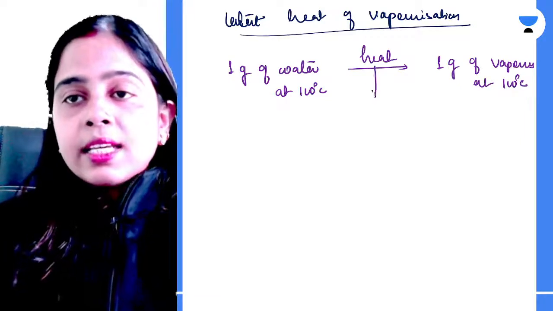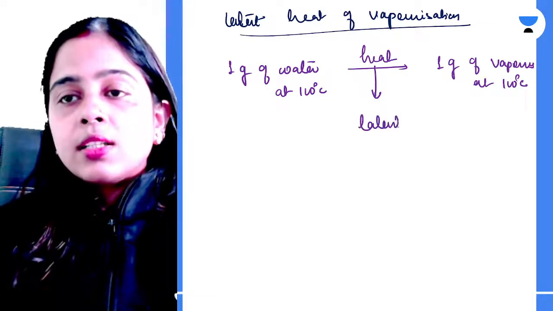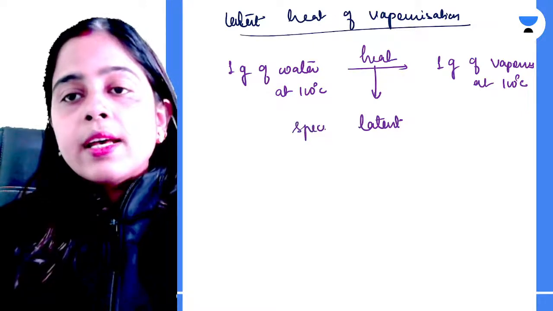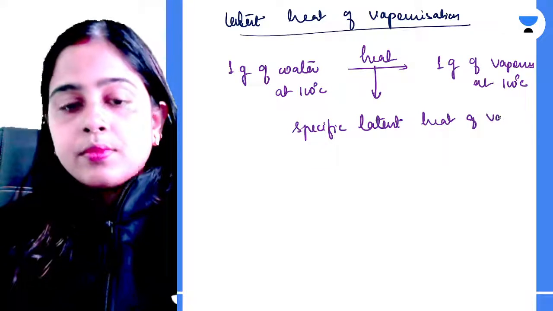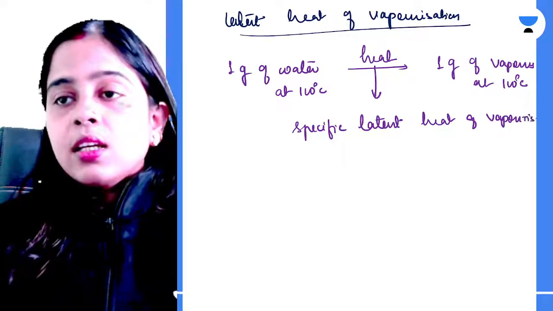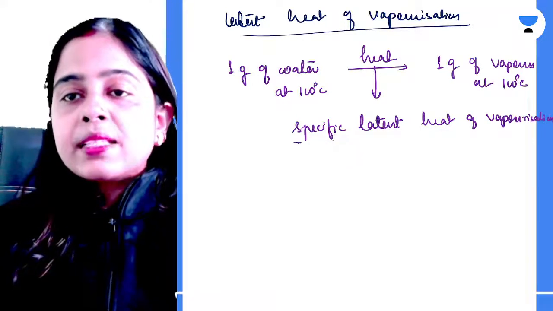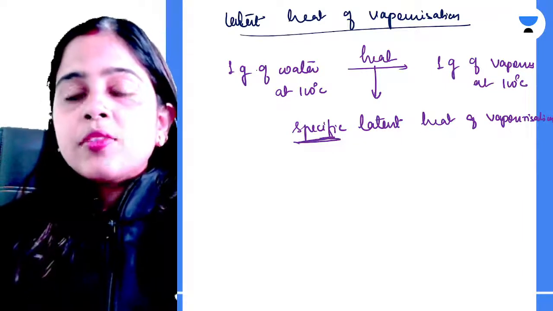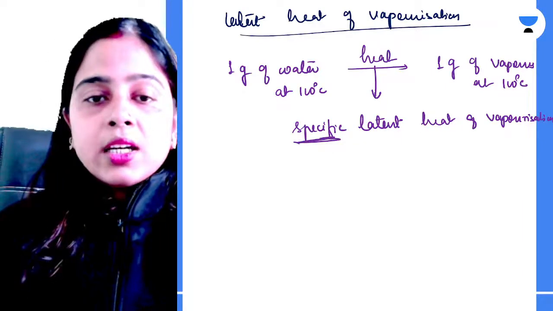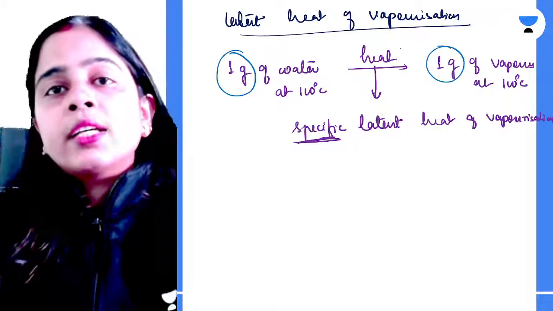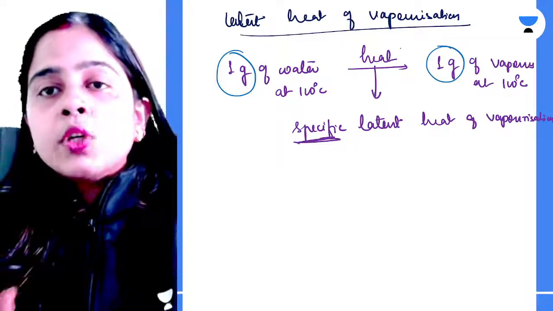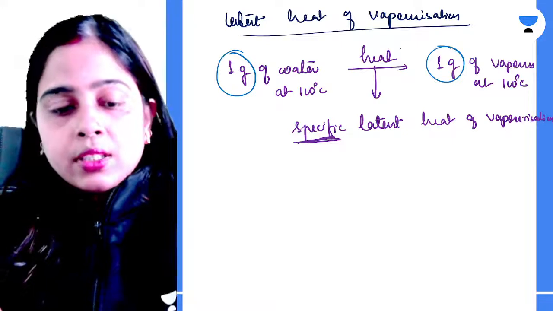This heat will be termed as your specific latent heat of vaporization. Clear? So now why are we using specific for this particular phenomena? Because see here your unit mass is involved. So whenever you are talking in terms of unit mass, you need to use this word specific.